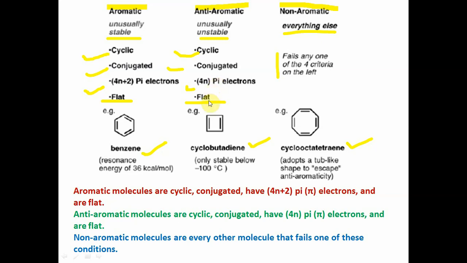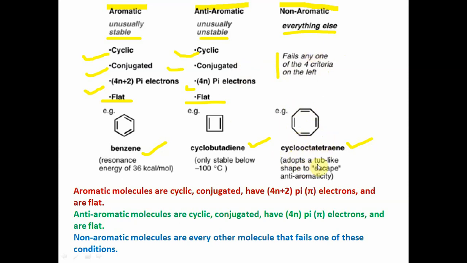Sorry, the structure is flat, like cyclobutadiene, which is only stable below minus 100 degrees. This is the compound. Everything else is non-aromatic and fails any of the four criteria. The difference between aromatic and anti-aromatic is only 4n pi electrons versus 4n plus 2 pi electrons. If it fails any one of the criteria, then this compound comes under non-aromatic.